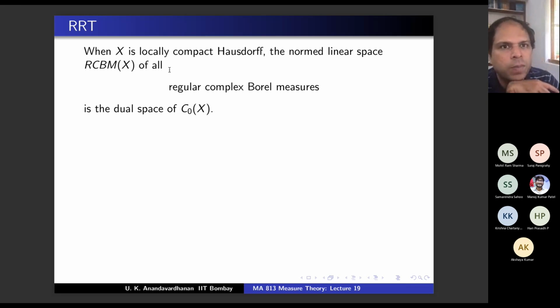So what do we have to show? In the spirit of LP dual is LQ, what is the result that we are going to show? We give a map, show that it's linear, injective, surjective, and an isometry. From where to where are we giving a map?